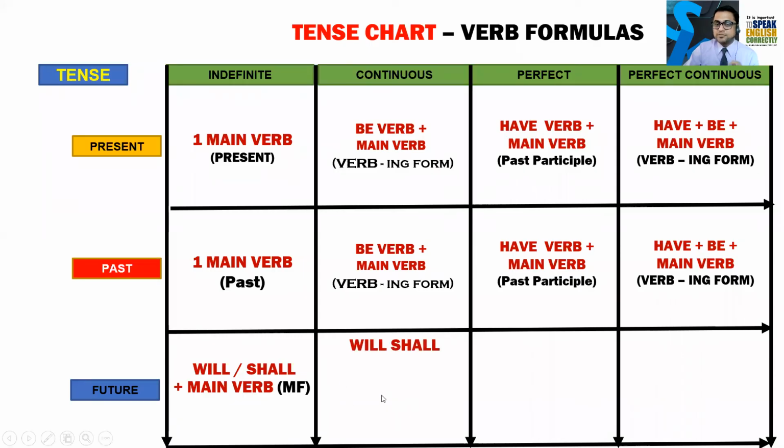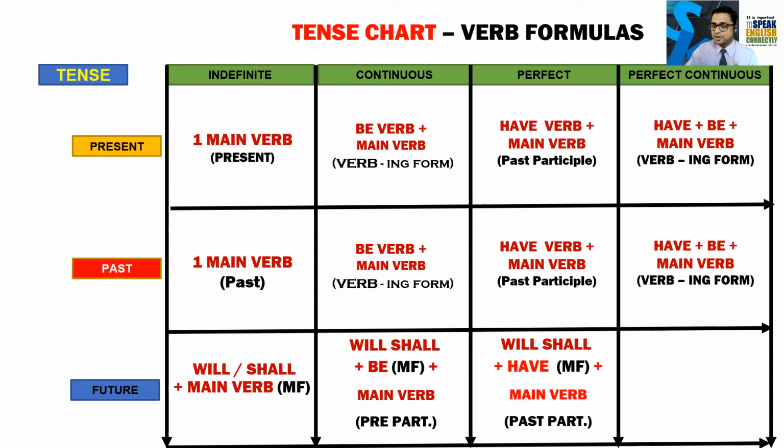Future continuous will have three verbs: will or shall, plus be verb, and that will be mother form, and the main verb will be present participle, meaning ing form. Let's go for future perfect. The future perfect will be either will or shall, plus have, because perfect is the house of have verb, and this have will be mother form, and the main verb will be past participle.